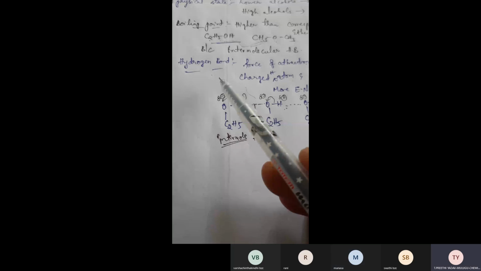No. Here, there is a presence of oxygen. But what about hydrogen? ఇక్కడ hydrogen ఉందా? No, ma'am. So that's why in ethers, there is absence of hydrogen bond. Ethers lo hydrogen bond undadu. Okay na? But in case of alcohols, there is the presence of hydrogen bond. And which type of hydrogen bond is present? Intermolecular hydrogen bond is present. So due to this intermolecular hydrogen bond, the boiling point of alcohols is higher than corresponding ethers.